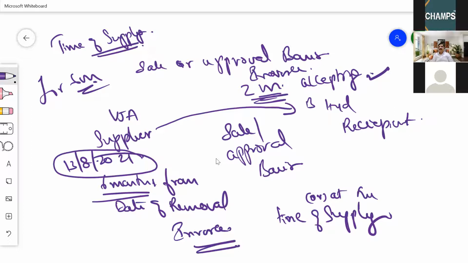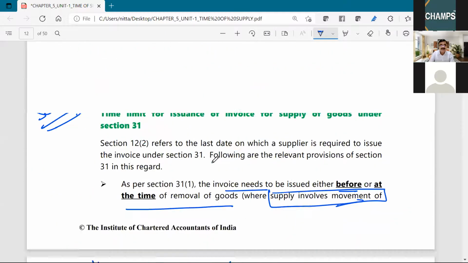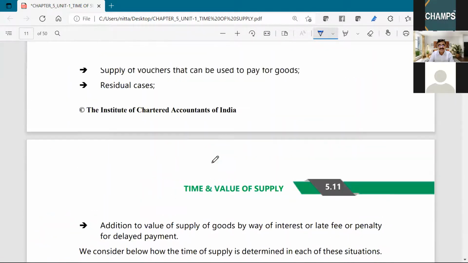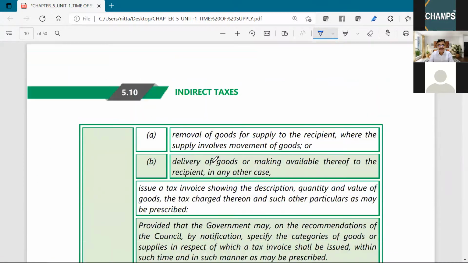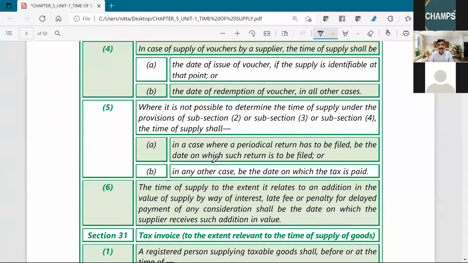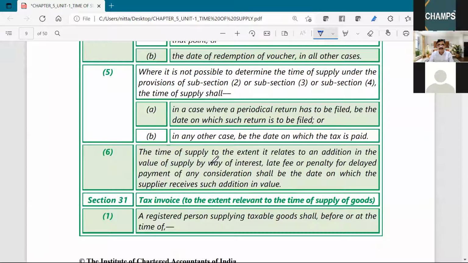That is for goods sent on sale or approval basis.